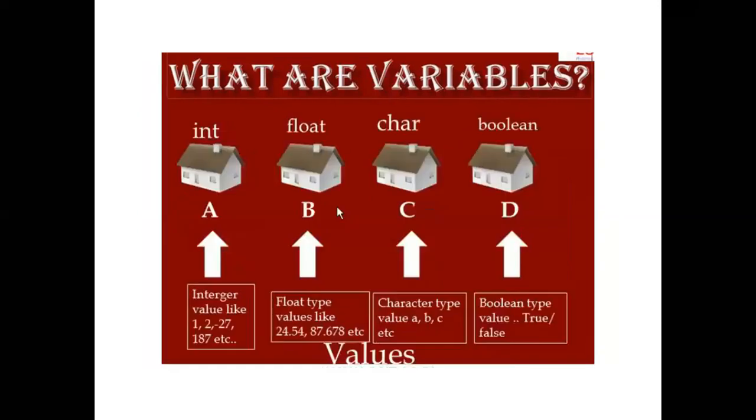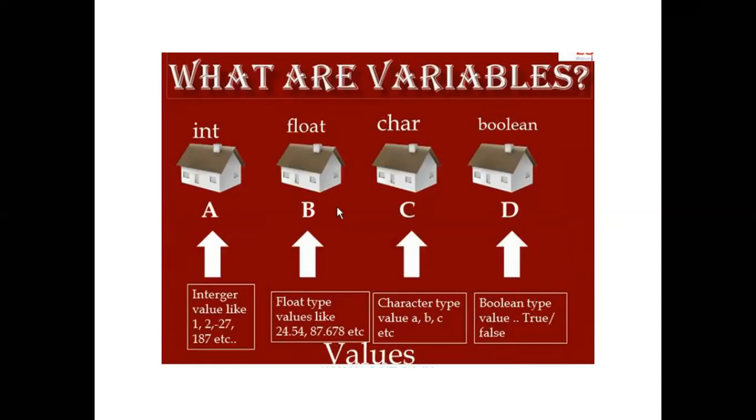Now what are variables? Again, as you have already used in C programming: integer, float, character, and here boolean. What is the integer? An integer value like 1, 2, and you can choose any negative value and so on.